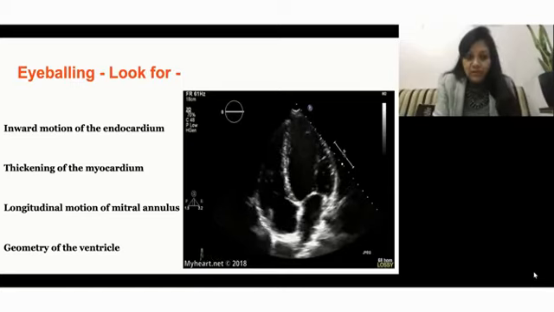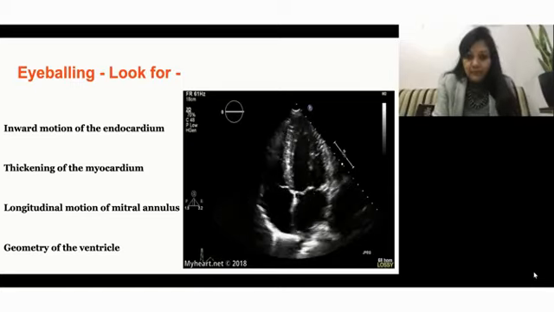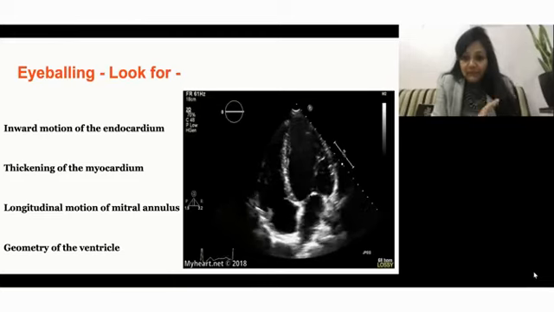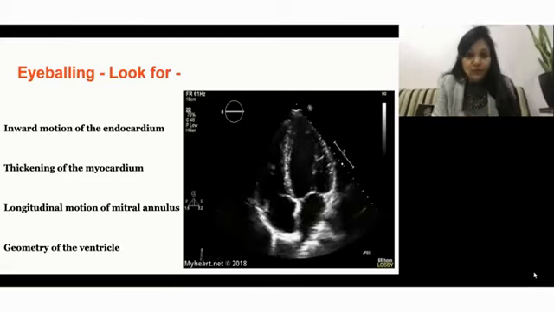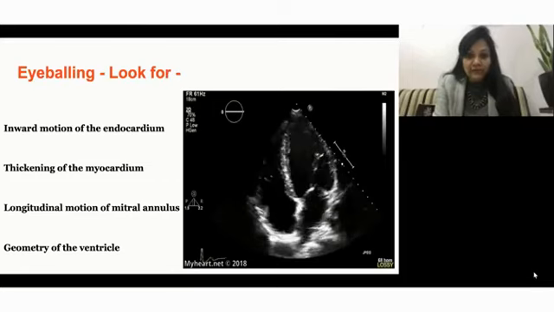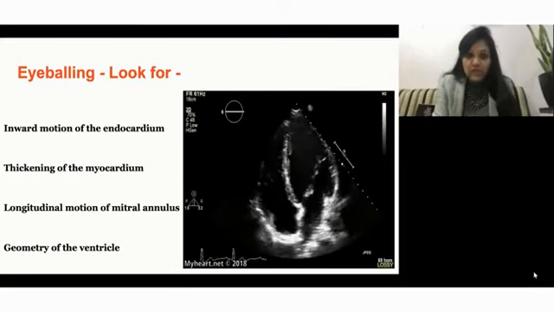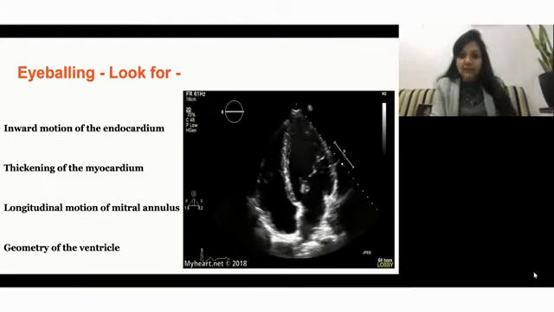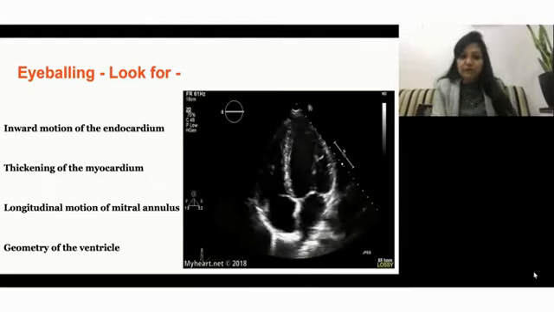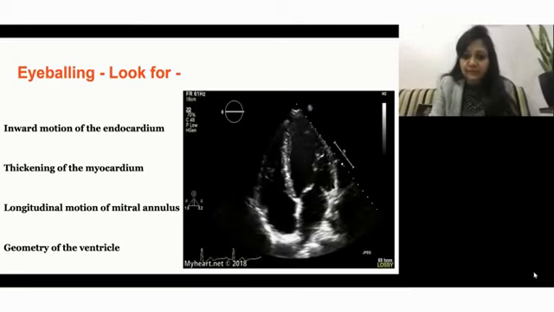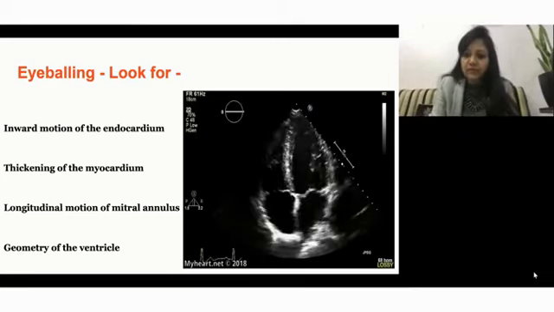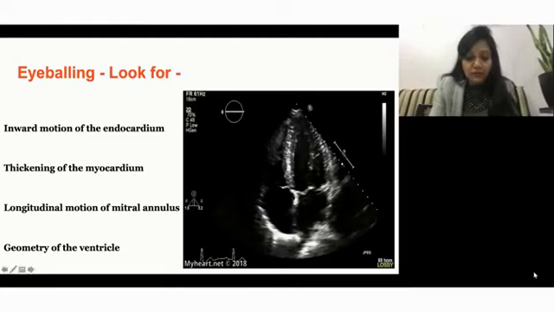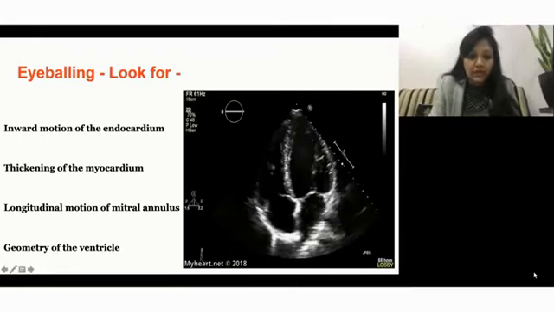Okay. So now, if you have noted in my previous lectures, I've shown eyeballing only in the short axis. Here we have the short axis as well, but I have purposefully taken the long axis this time, because we should know how to determine it in both axes, in the apical four-chamber view as well as the short axis view.